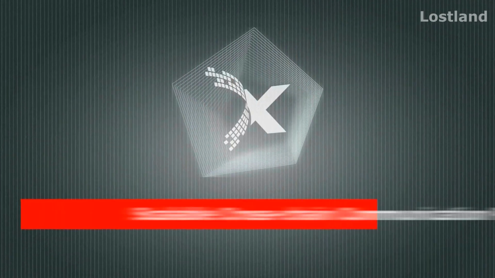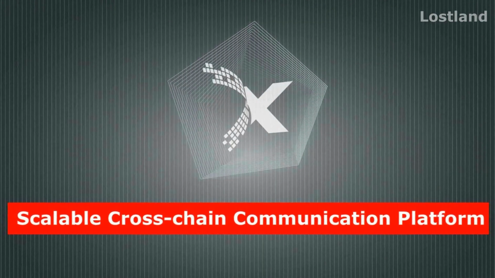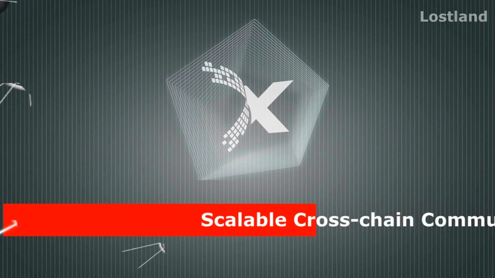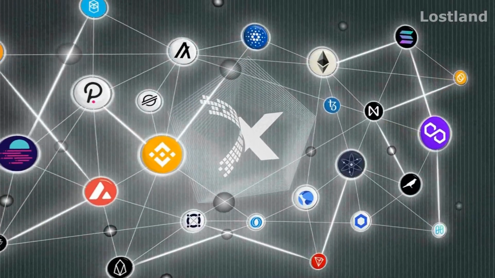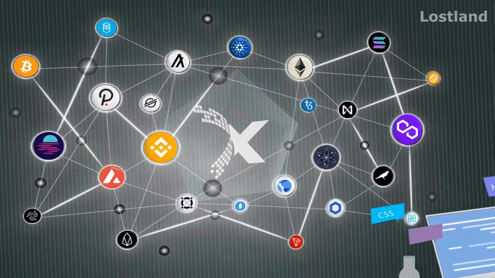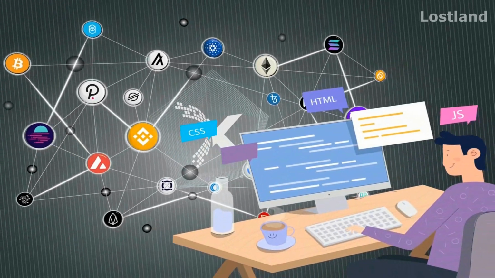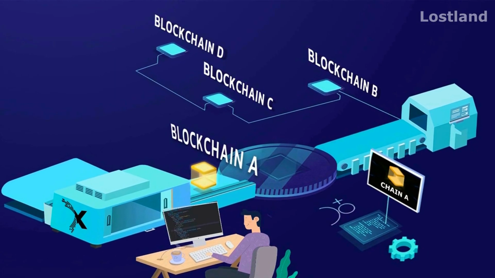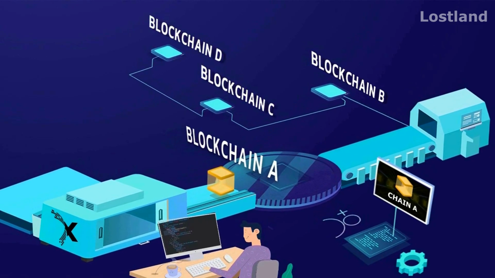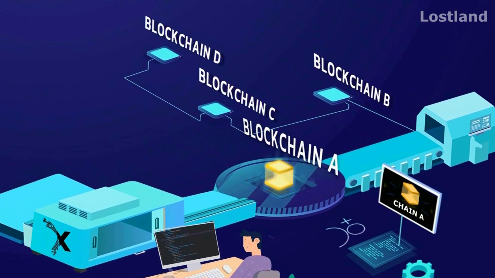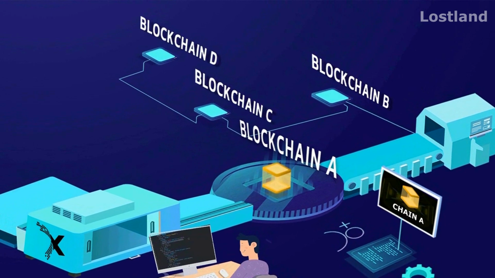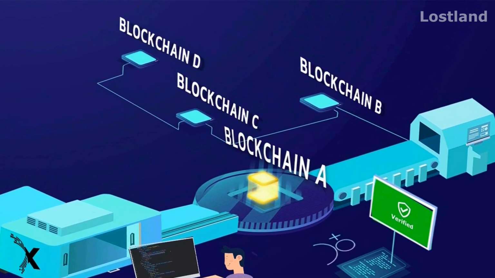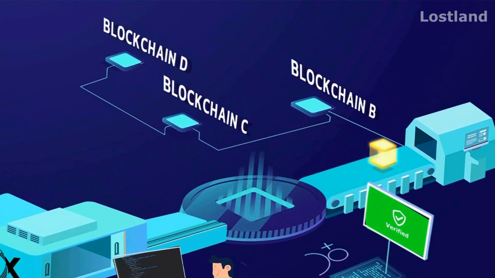Axelar Network is a scalable cross-chain communication platform that provides a decentralized network that helps connect platform builders with multiple blockchain ecosystems. In other words, platform builders can easily connect to any other blockchains by setting up accounts on the chain to plug into the network.